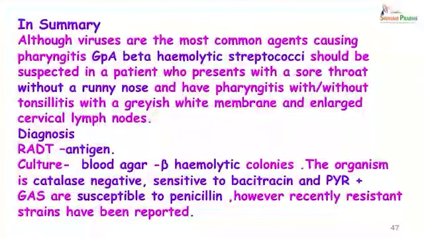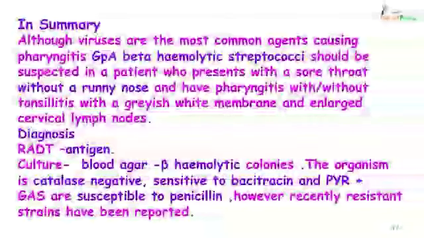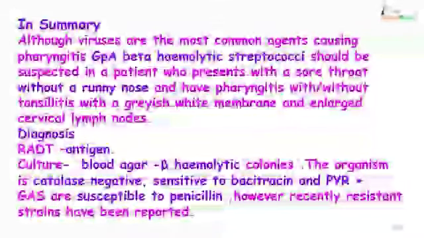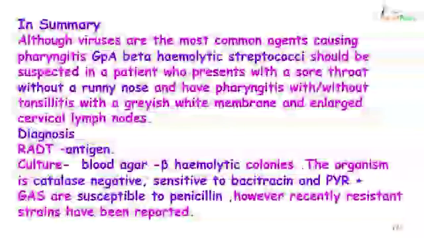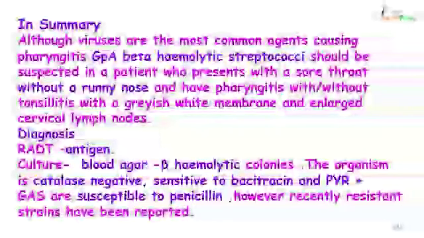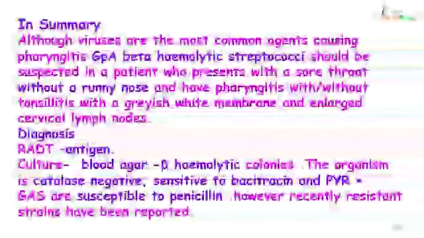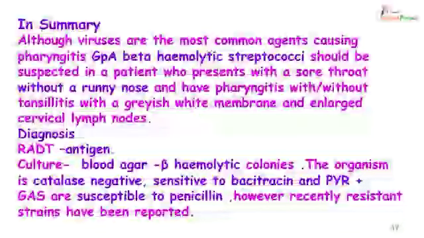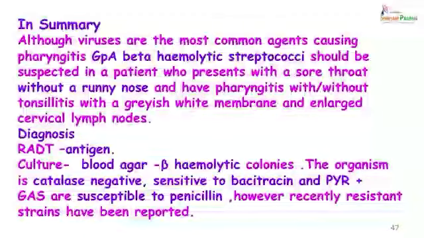So, to summarize, although viruses are the most common agents causing pharyngitis, group A beta hemolytic streptococci should be suspected in patients who present with a sore throat without a runny nose, who have had pharyngitis with or without tonsillitis and show enlarged cervical or tonsillar lymph nodes. Diagnosis can be done by the rapid antigen detection test. Culture on blood agar would show beta hemolytic colonies.